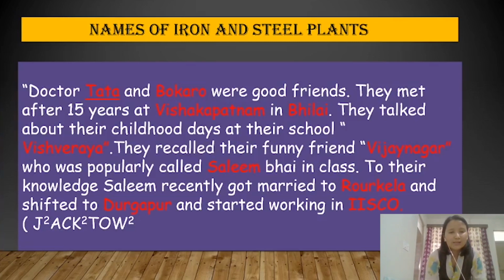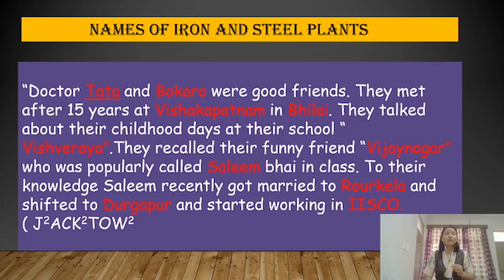So the names of the 10 iron and steel plants in India are Tata Iron and Steel Plants, Bokaro Steel Plants, Vishakhapatnam Steel Plants, Bhilai Steel Plants, Vishwaraya Steel Plants, Vijayanagar Steel Plants, Salim Steel Plants, Rourkela Steel Plants, Durgapur Steel Plants, and ISCO Steel Plants. I have come up with this story to make it easier for you to remember the names of iron and steel plants.